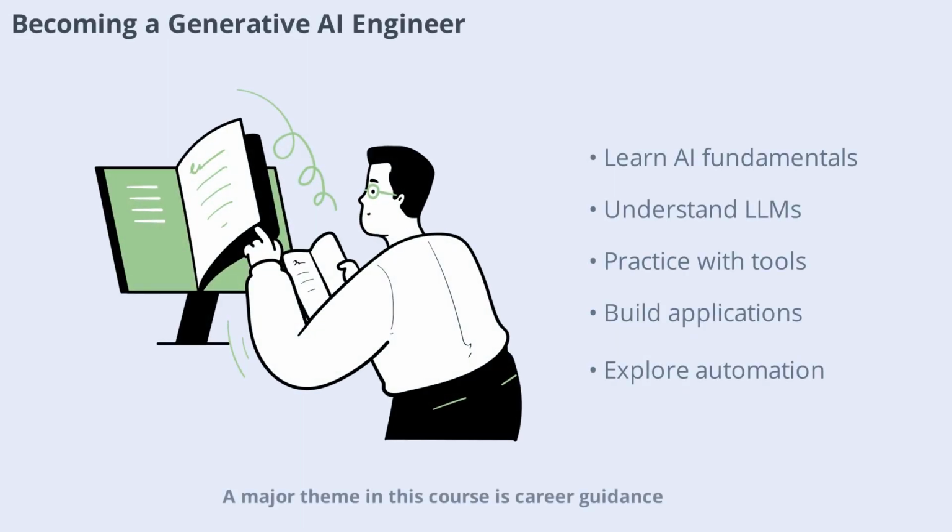A major theme in this course is career guidance. To become a generative AI engineer, you'll need to follow a structured roadmap. Start by learning AI and machine learning fundamentals. Next, understand large language models and prompting. Practice with widely used tools like ChatGPT, Gemini, and GitHub Copilot. Build applications using frameworks such as LangChain and orchestration tools. Explore automation and agentic workflows with tools like N8N and Bedrock. Finally, develop awareness of benchmarking, evaluation, limitations, and ethics. This combination of skills prepares you for a dynamic and evolving field.